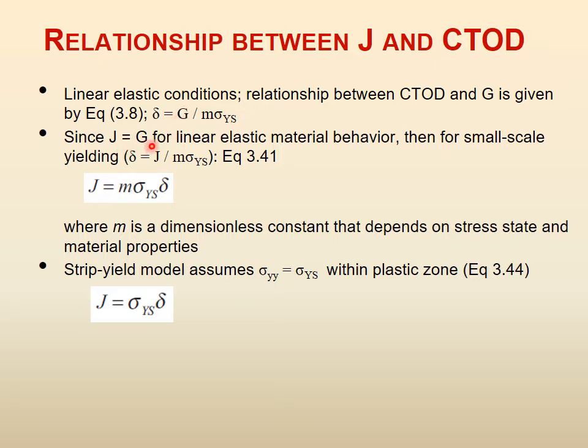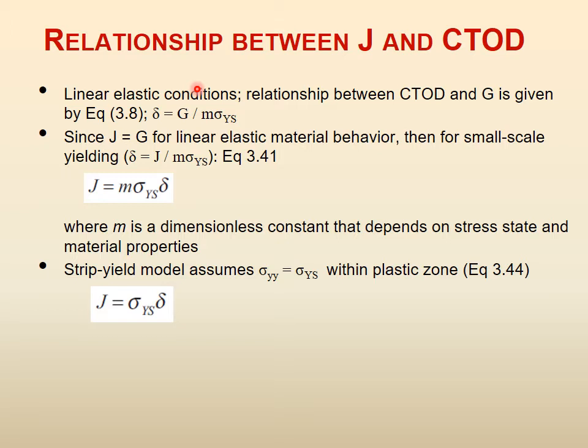Now, if J is equal to G, then instead of G, just write J. So, this means that J is equal to M times the yield strength times delta. So, you have now defined that if linear elastic conditions are satisfied and you still want to find an equation for J, then J is equal to so much delta. So, this is the relationship between J and CTOD. Delta is the CTOD and this is J.